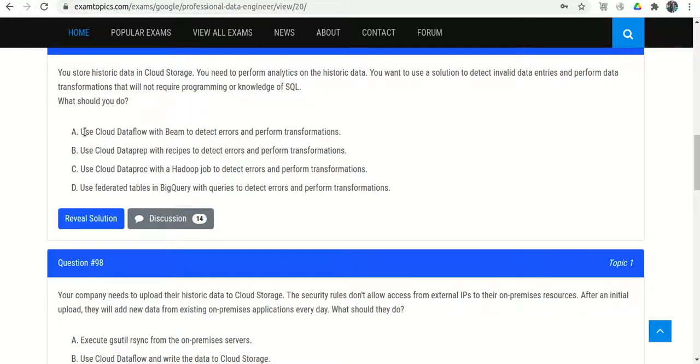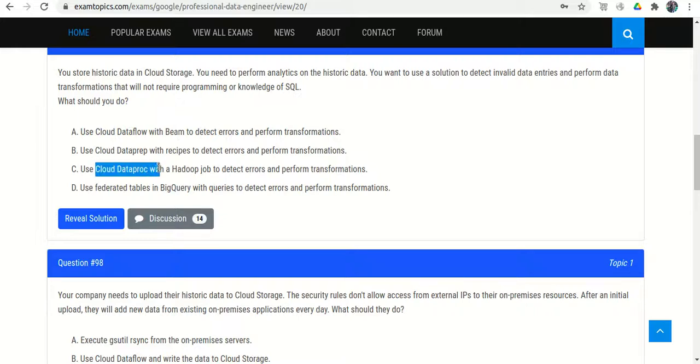So we have 4 options. Option A: use Cloud Dataflow with Beam to detect errors and perform transformation. But if we use a Dataflow pipeline, we need to create jobs, and to create the jobs we need a programming language. But the question says we do not require any programming or knowledge of SQL. So option A is eliminated. Option B: use Cloud Dataprep with a recipe to detect errors and perform transformation. That looks okay, because Dataprep is a tool ideally used for this analysis and transformation purpose, and it is a fully automated tool, so no programming language and no SQL knowledge is required. So option B looks okay.